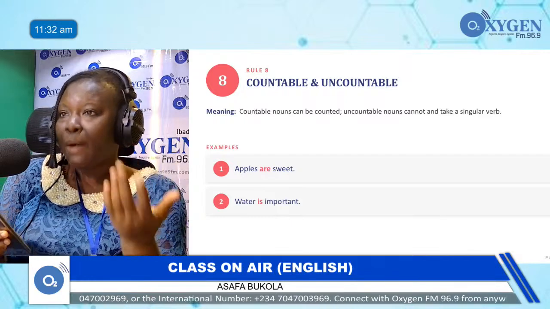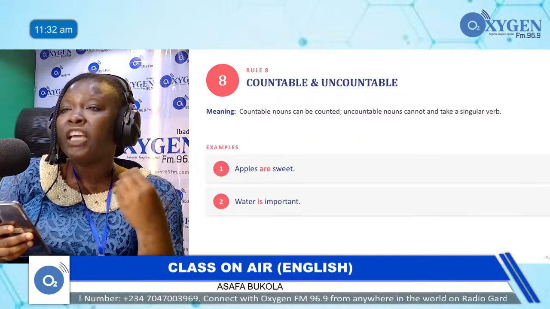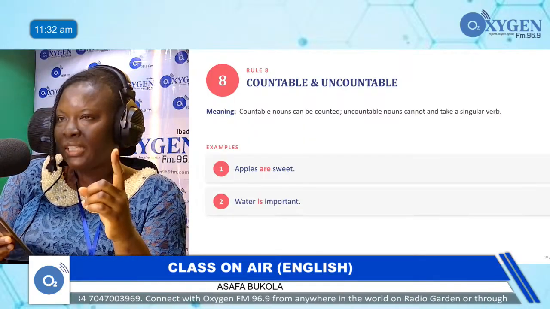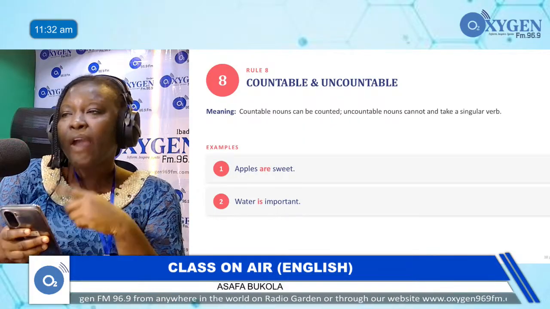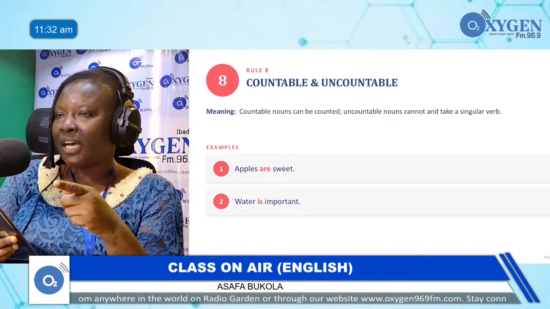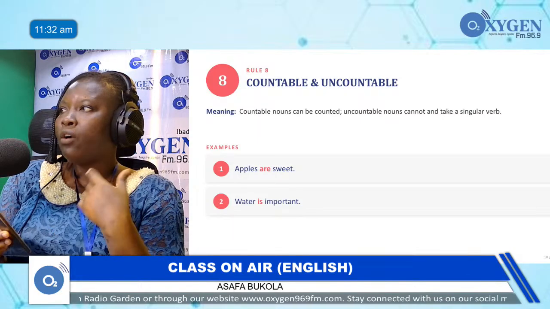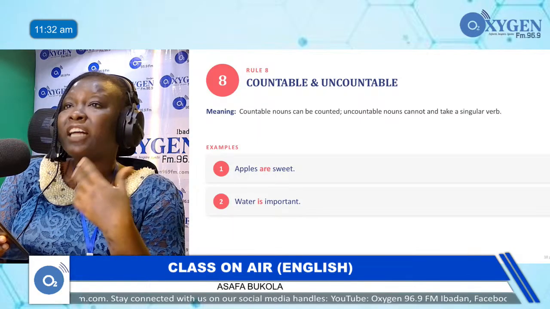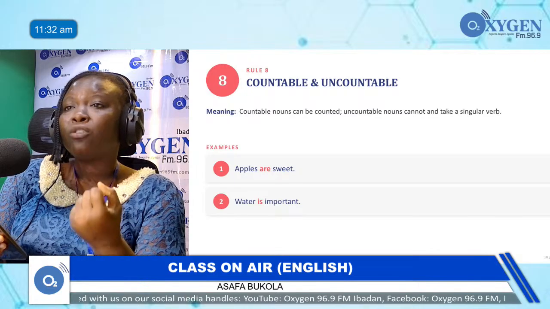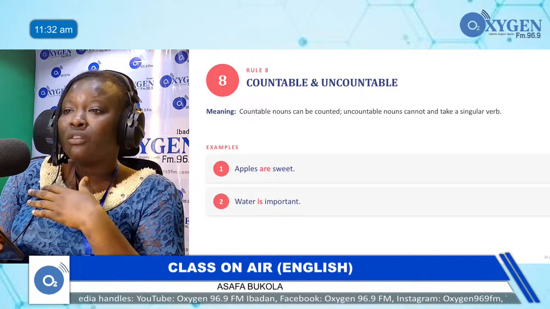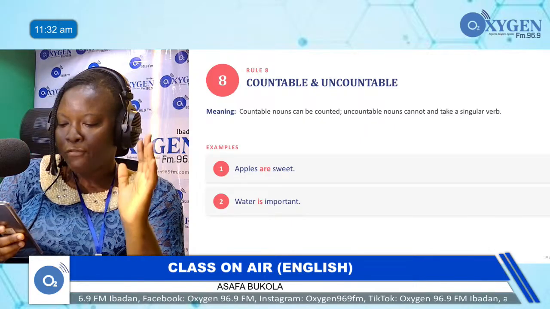Do you understand? Apples are sweet. When you say apples are sweet, you are saying it is more than one apple. Then you say water is important, not water are important. However, there is still an exception to that. When you are talking about sources of water, like rainwater, well water, stream water, it is categorizing. So you are categorizing waters, you can use are. But when you are talking about water that we drink, you use a singular verb.